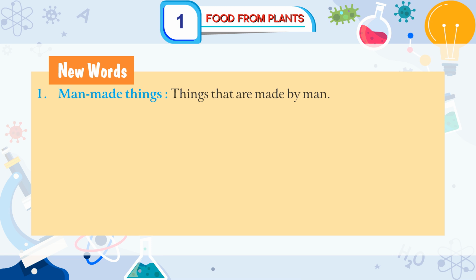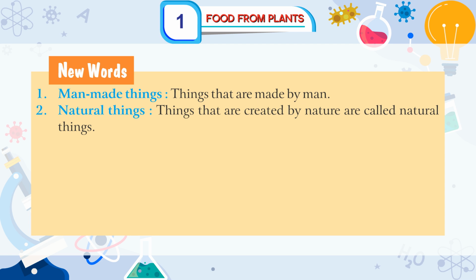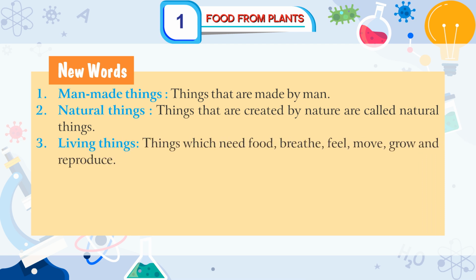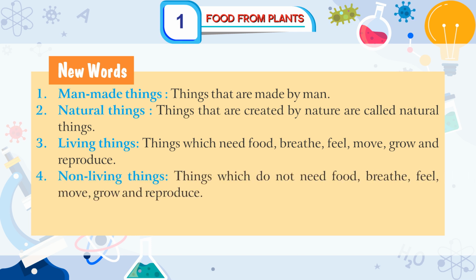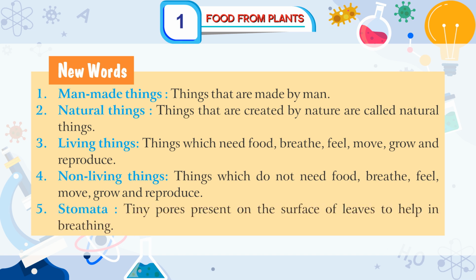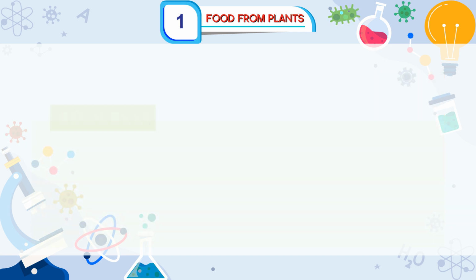New words. Man-made things: things that are made by man. Natural things: things that are created by nature are called natural things. Living things: things which need food, breathe, feel, move, grow, and reproduce. Non-living things: things which do not need food, breathe, feel, move, grow, and reproduce. Stomata: tiny pores present on the surface of leaves to help in breathing.